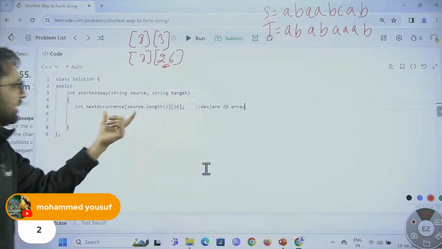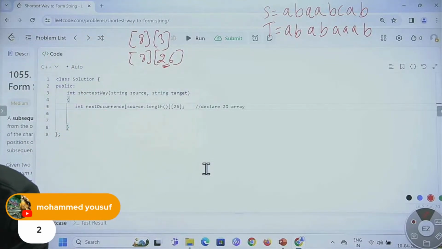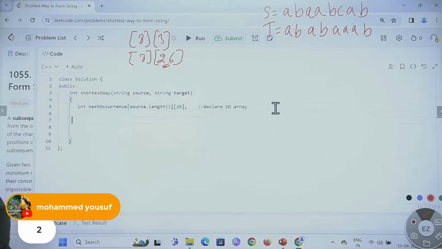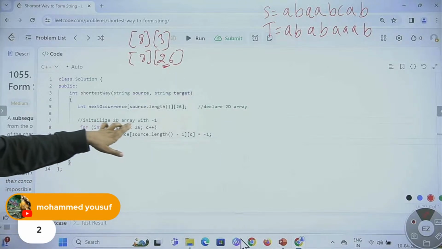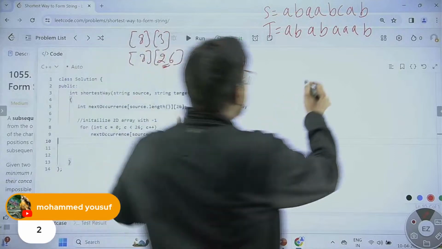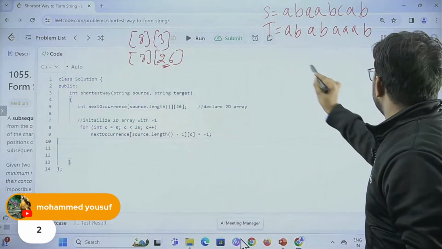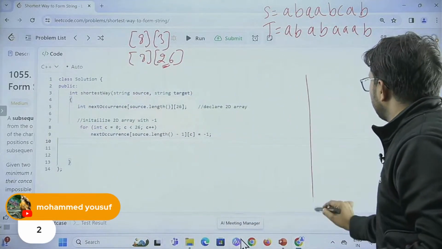So we simply declare a 2D array, and after that we are initializing the 2D array with -1. So let me do that. This is the 2D array we make. Let me make it over here, starting from here.